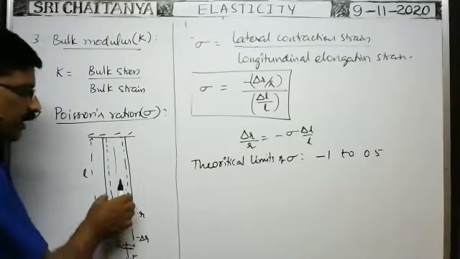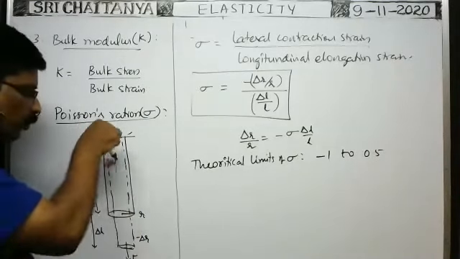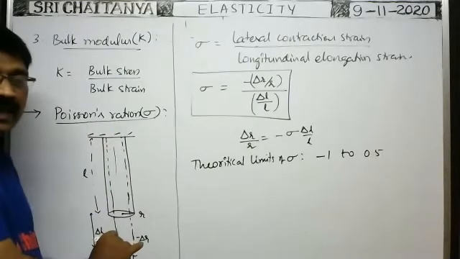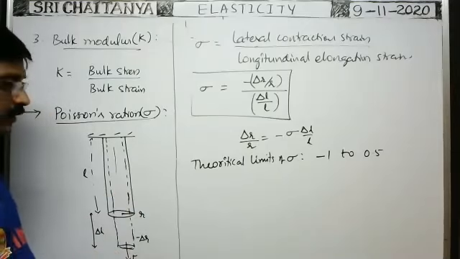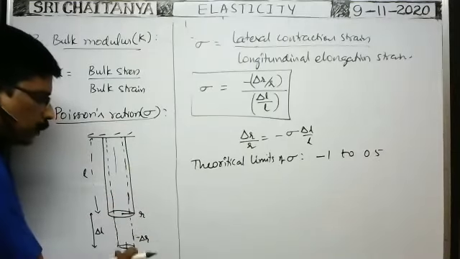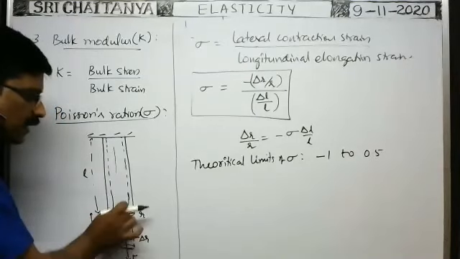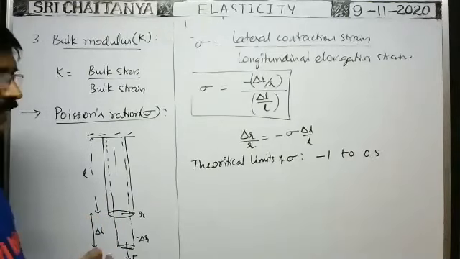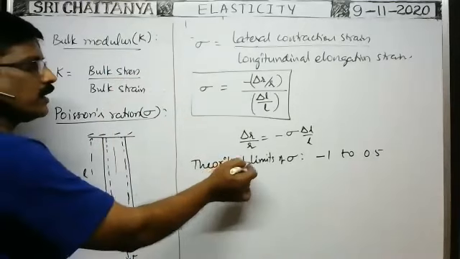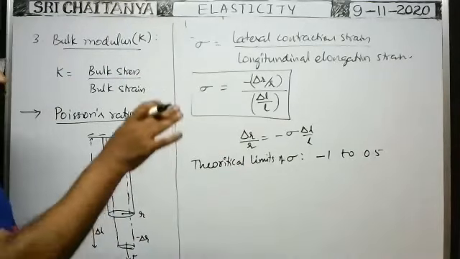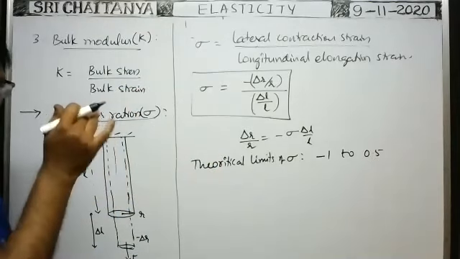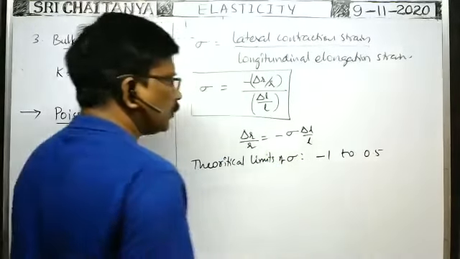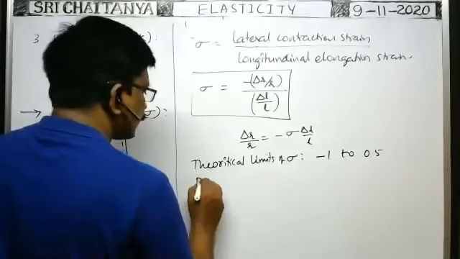when you apply the force in this direction, is it possible to have the lateral expansion? When the longitudinal force is applied in this direction, length increases. At the same time, perpendicular to the applied force, is there an increase in the radius? No, the radius does not increase. If it did increase, then in that condition the theoretical limit of -1 comes. Of course, that is theoretically possible, but practically it is not possible. That is why the theoretical limits are -1 to 0.5.